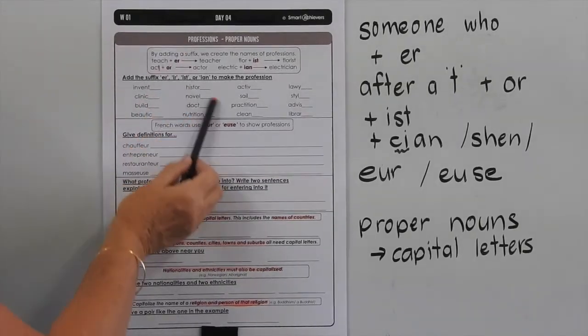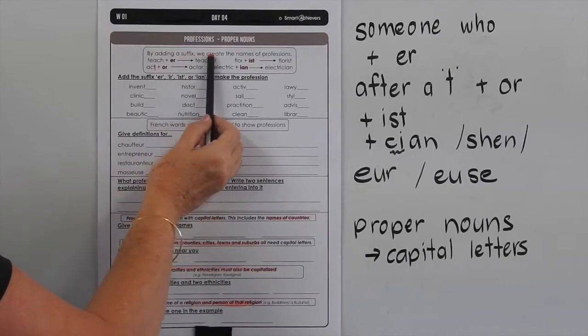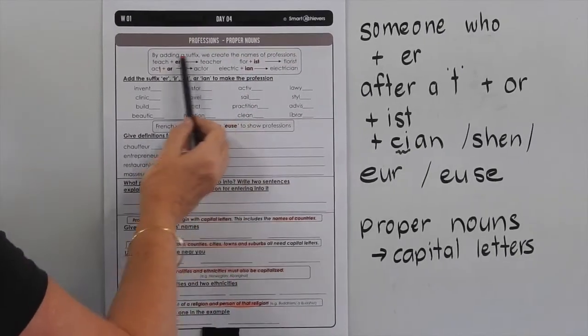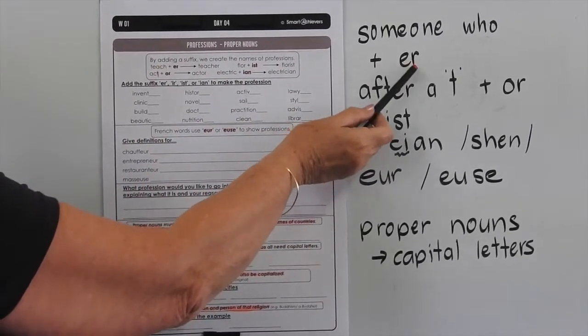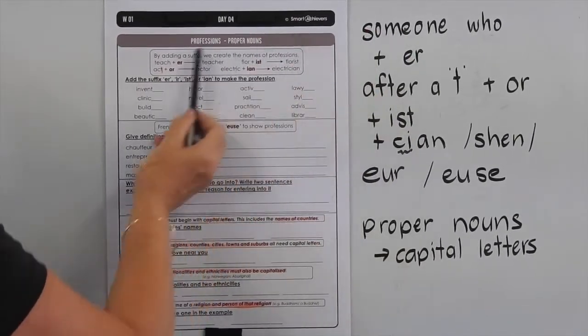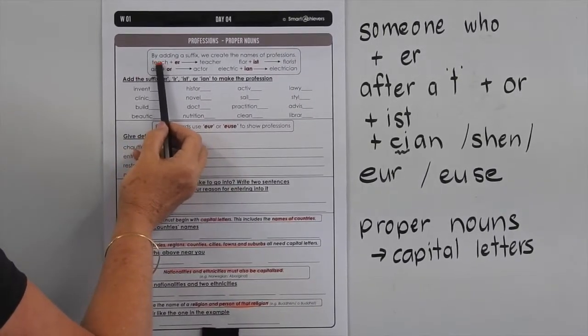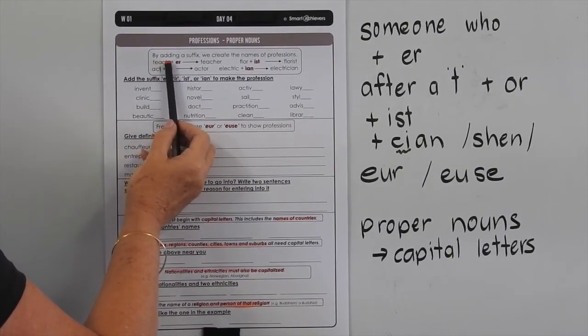On the first part of this page, we're looking at professions. So by adding a suffix, we create the names of professions. So you know that by adding ER to the end of many base words, we're indicating someone who. So someone who teaches is a teacher. Someone who farms is a farmer. Someone who swims is a swimmer.